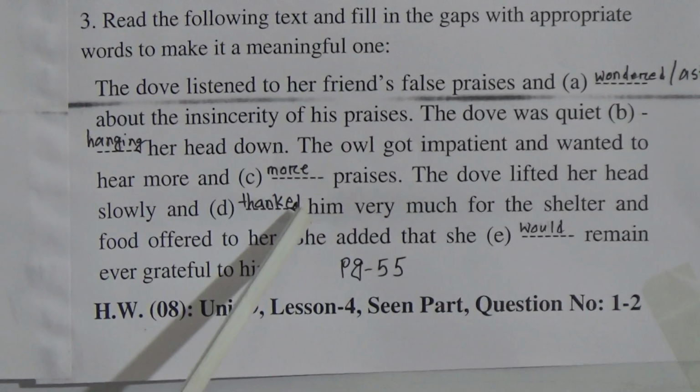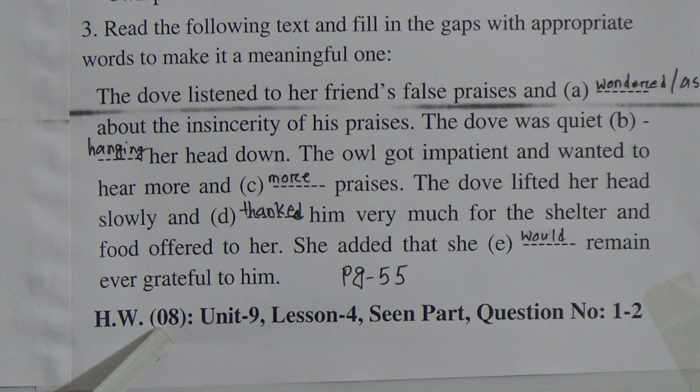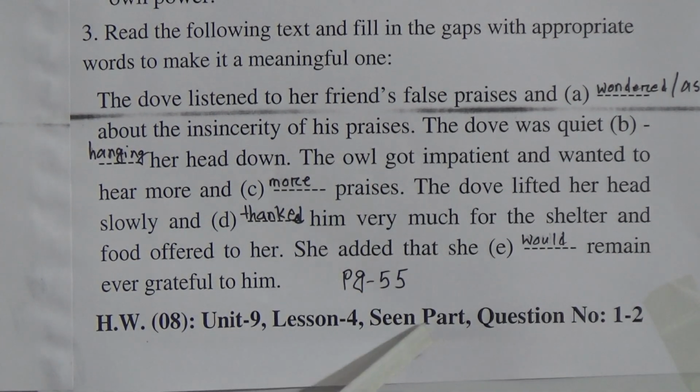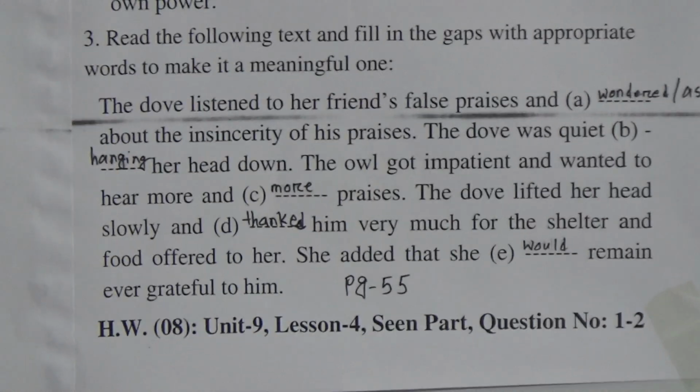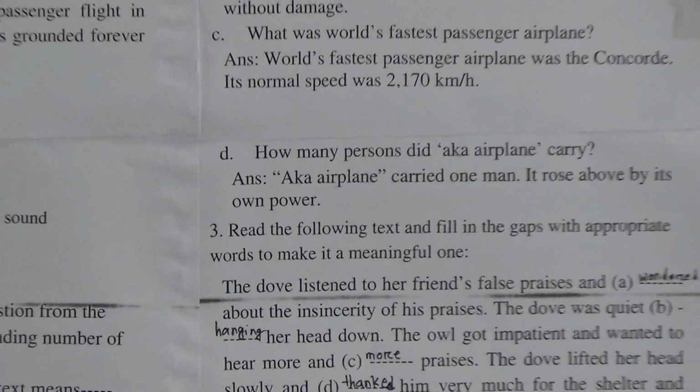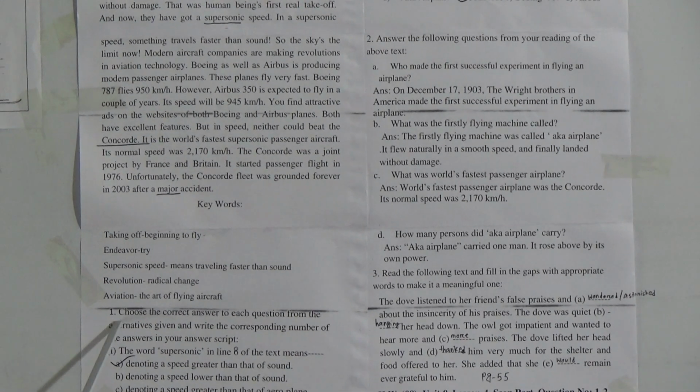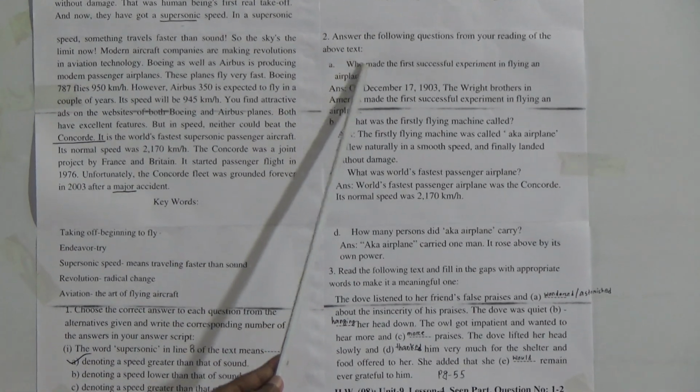Look at the end, it is written: our SW number 8, unit 9, lesson 4, scene part, question number 1 and 2. You will do question number 1 and 2. 1 represents 1 to 7 and 2 represents A to D. Question number 1 is MCQ, question number 2 is question answer. These two are your SW.